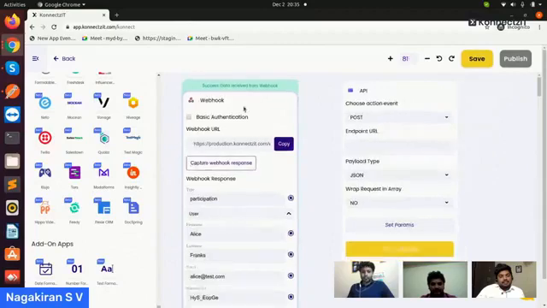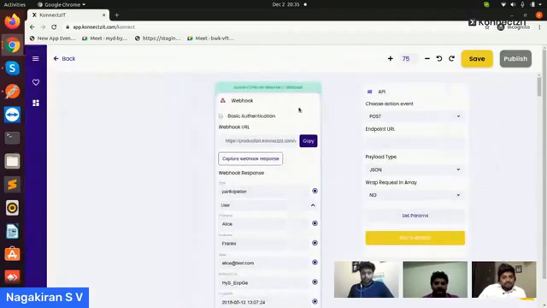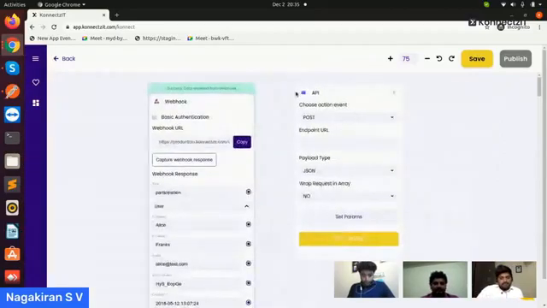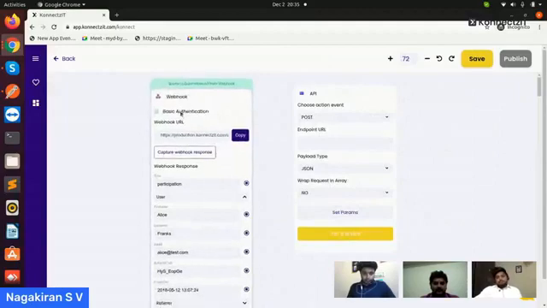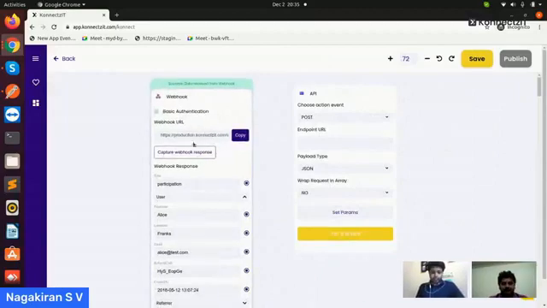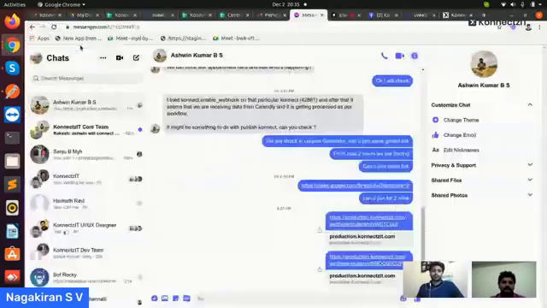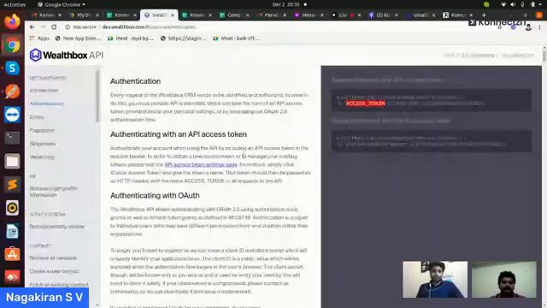Can you see my screen? Yes, you can minimize the left hand side. So here is the same generic webhook I used, and this is the response we got from Viral Loop. Here we have four basic HTTP methods: get, put, post, delete. Based on the document, if you need to fetch data, it is a get API.